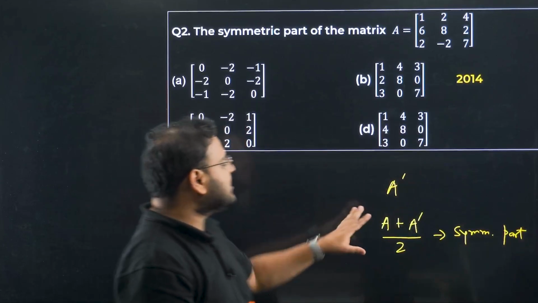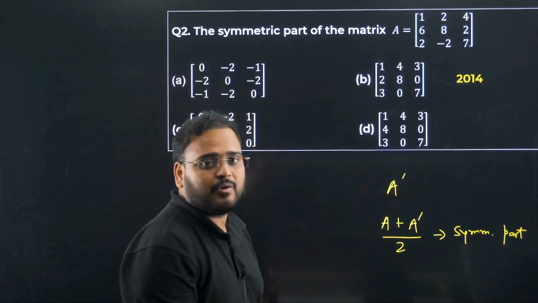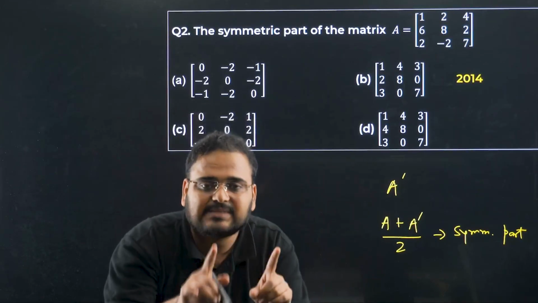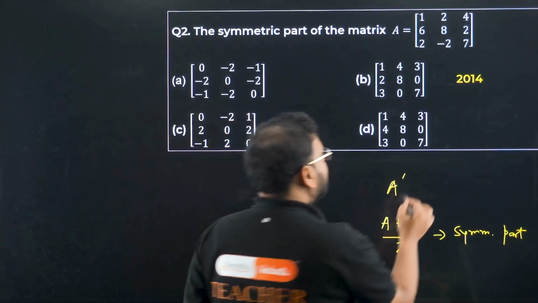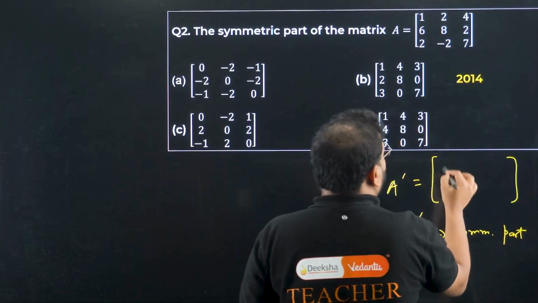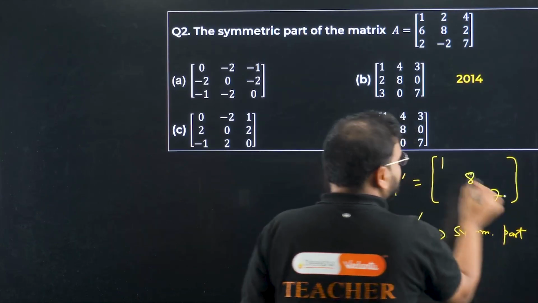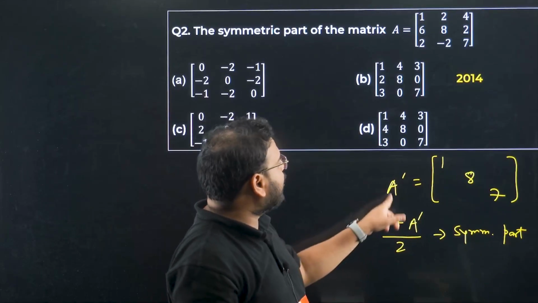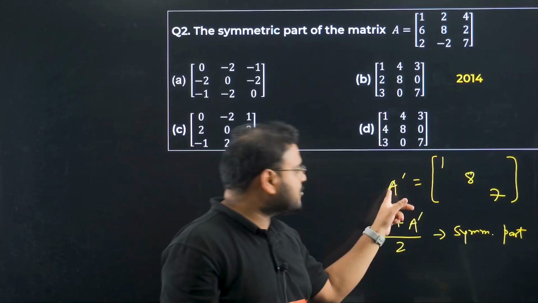Now from here we can see one thing. If you add that, what will happen? In the transpose, will the diagonal change? Think about it. If I write A transpose, I'll not write everything else, just the diagonal: 1, 8, 7. This will remain the same. So A also has the same diagonal, and A dash also has the same diagonal.